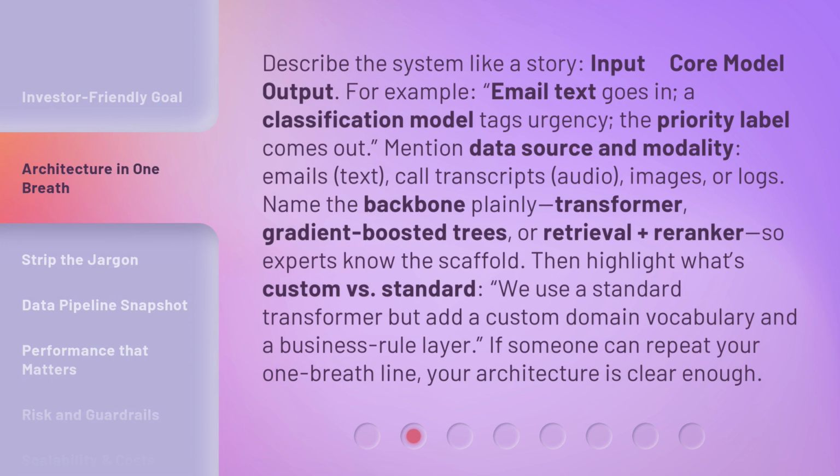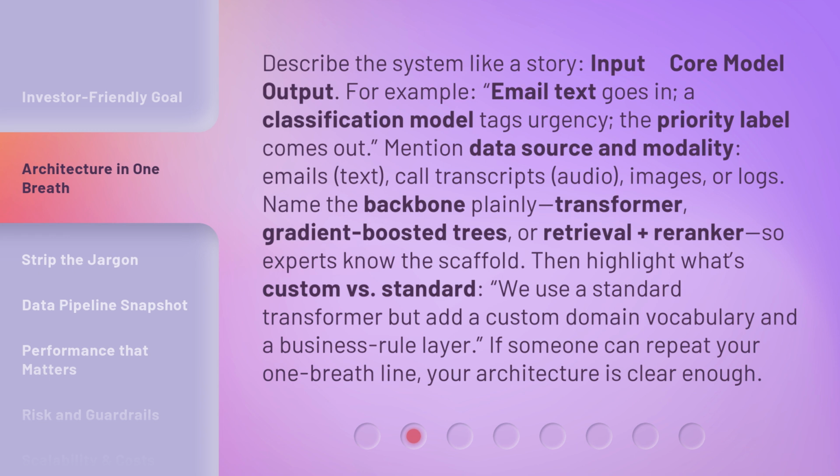Describe the system like a story. Input, arrow, core model, arrow, output. For example, email text goes in. A classification model tags urgency. The priority label comes out.